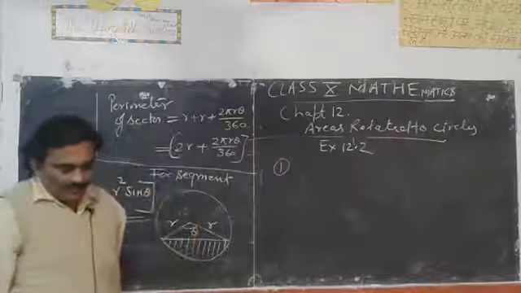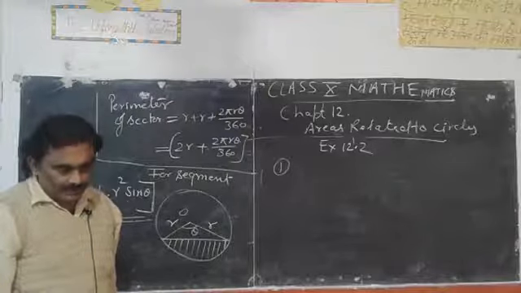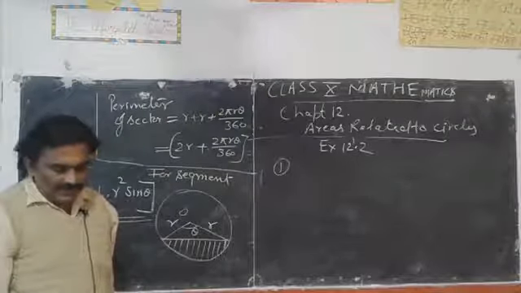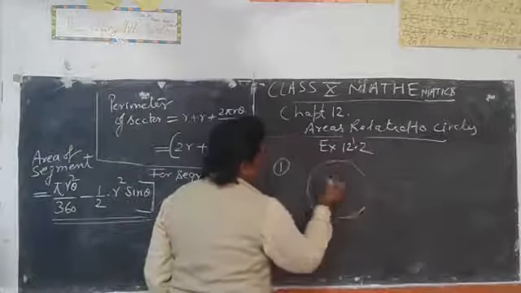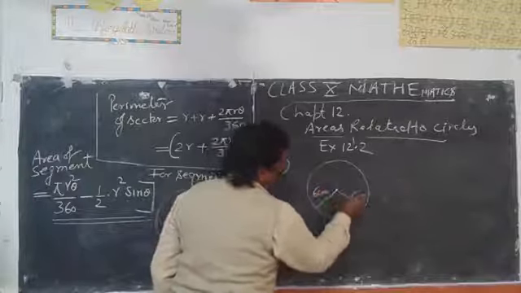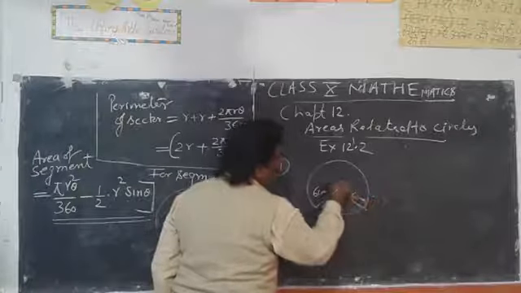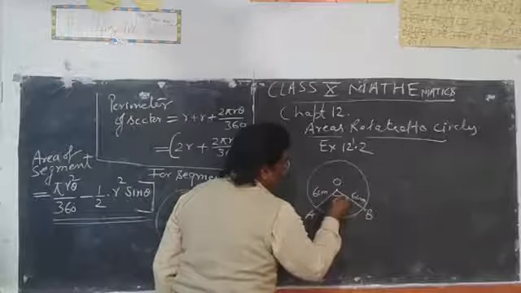Question is, find the area of sector of a circle with radius 6 centimeter if angle of the sector is 60 degree. So we have to find area of sector, radius is given 6 centimeter. Make diagram, and the angle of this sector is 60 degree.